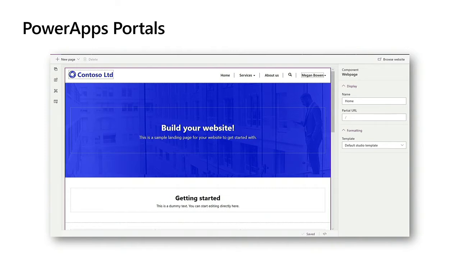At the same time, we also introduced AI Builder. Now, we've been able to add artificial intelligence to both Canvas-based apps and workflows, but it wasn't natively built into the solution. We've now directly integrated the AI Builder into the Power Apps Studio. So you can build and train your models directly in the studio yourself.